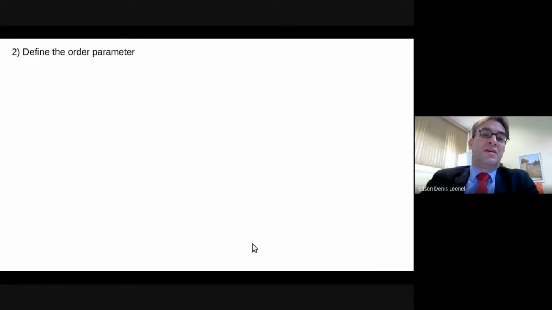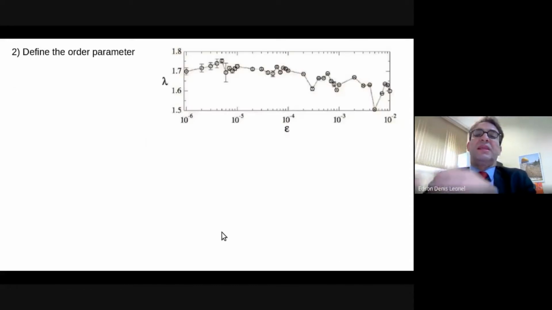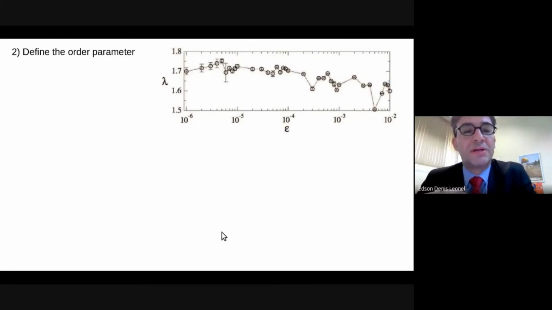Then the order parameter. Let us think about what could be defined as an order parameter for this problem. A first observable, which is a candidate to define the order parameter, would be the Lyapunov exponent.